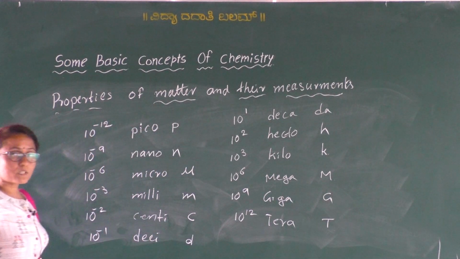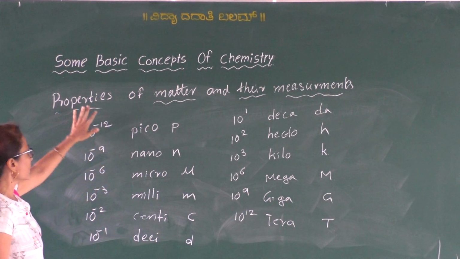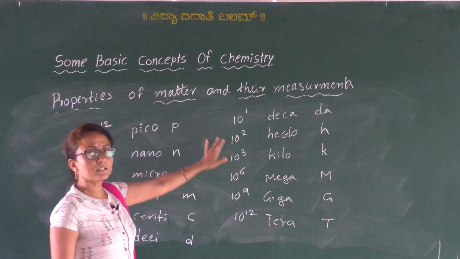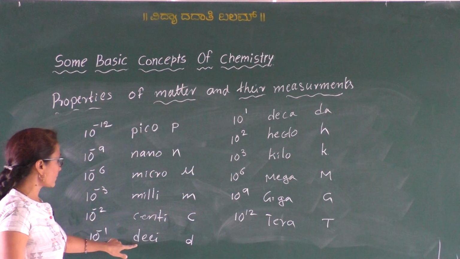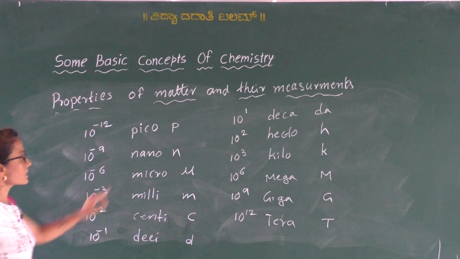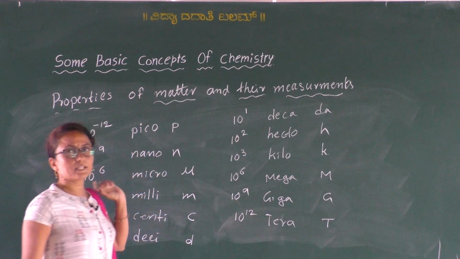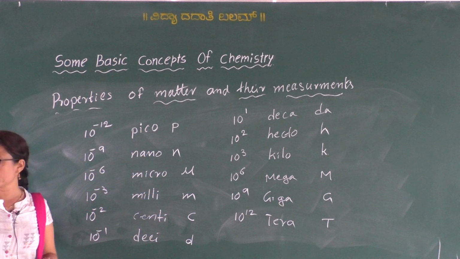These are the most commonly used prefixes for the multiples and submultiples. So these are the prefixes, and these are the symbols for these multiples and submultiples.